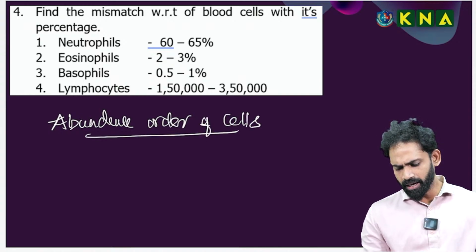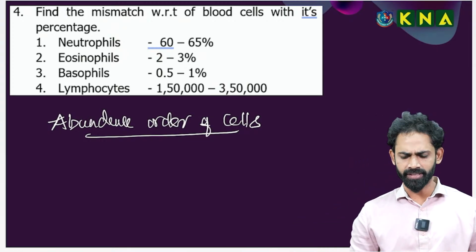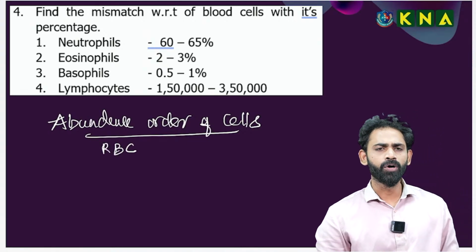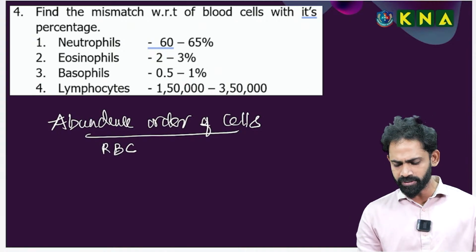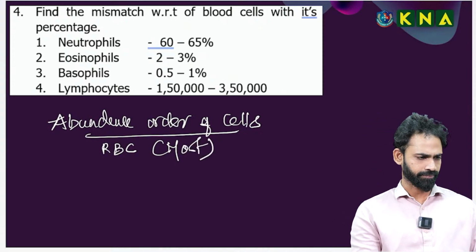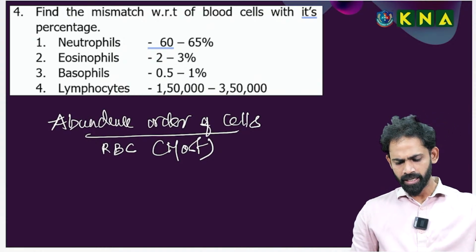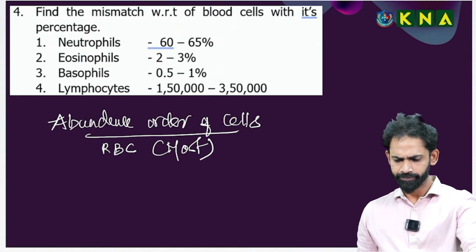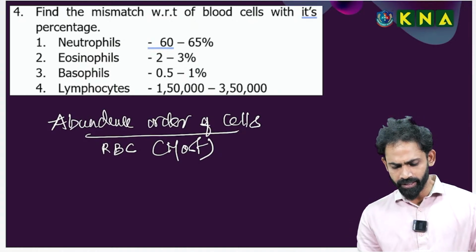Take the formed elements, putting platelets to one side. The first one is RBC; the most abundant blood cell is RBC. That is followed by the neutrophils.